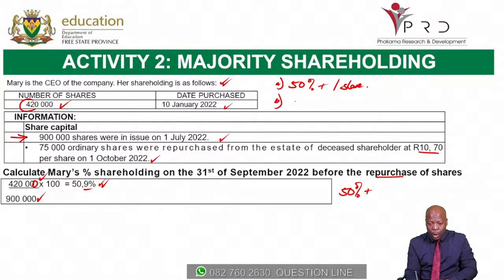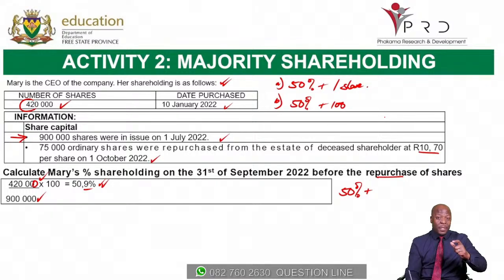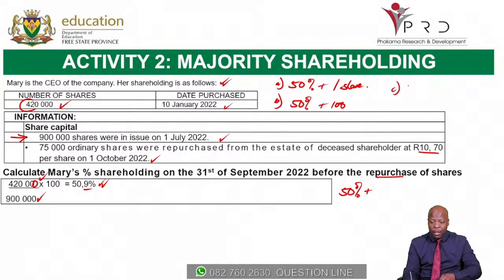B is when you hold 50% plus 100 shares. So you'd find that certain companies will issue shares in allotments of 100. So that's why we end up saying 50% plus 1. And then C would be 51%. These are all options in which one can calculate whether one is a major shareholder or not.